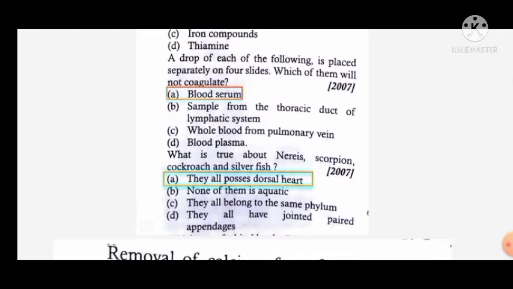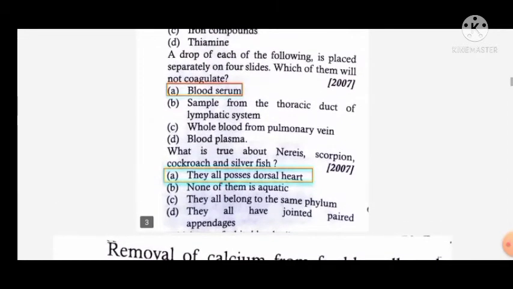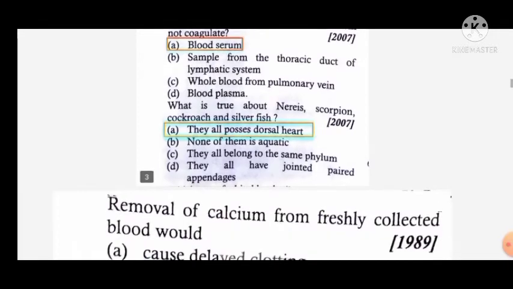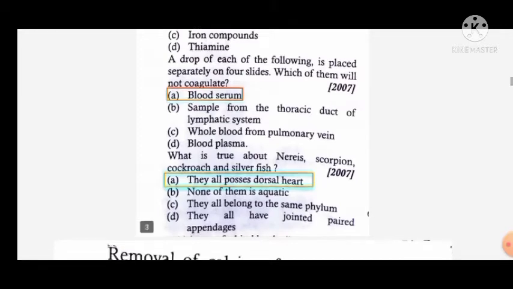A drop of each of the following is placed separately on a glass slide. Which of the following will not coagulate? Blood serum will not coagulate. Blood plasma coagulates. Whole blood from the pulmonary vein coagulates. A sample from the thoracic duct of the lymphatic system coagulates. But blood serum does not contain platelets, that's why it does not coagulate.